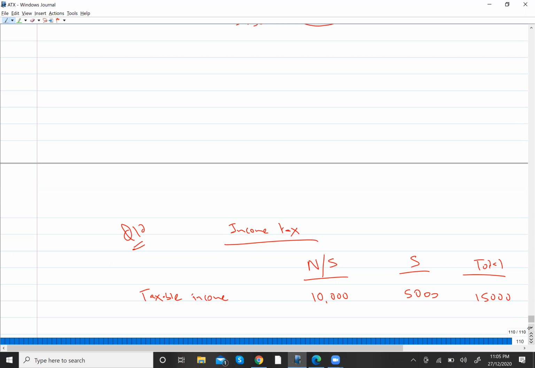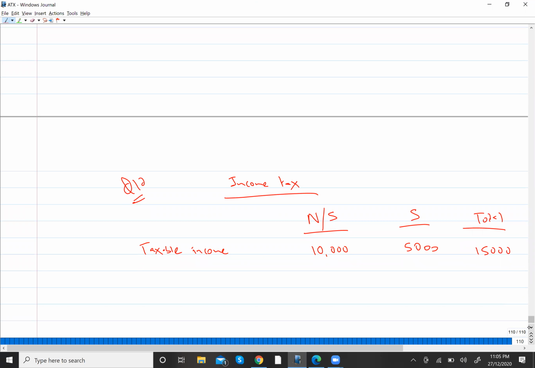So we will apply the tax first on non-saving and then on saving income. So non-saving income. My basic rate band is from £1 till 37,500 and we pay tax at the rate of 20%, right? My non-saving is just 10,000, so the whole of this can easily come in the first slab. So on this 10,000, I will pay tax at the rate of 20%. That will give you 2,000. So I have applied tax on non-saving income.